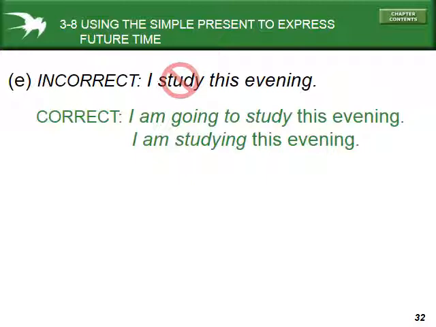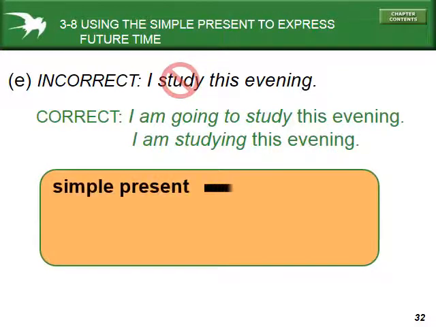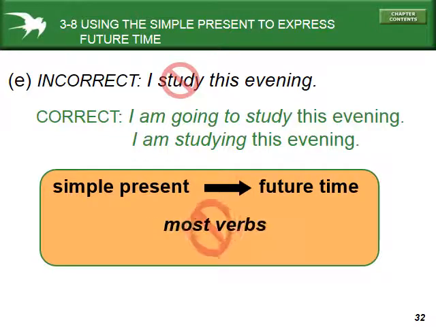I hope that you don't have that. Maybe you do, but this is more of a plan rather than something that has a definite schedule. So it'd be okay to say "I'm going to study this evening" or "I'm studying this evening," but not "I study this evening," because there isn't a definite schedule.